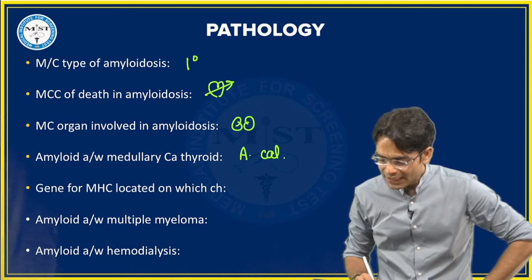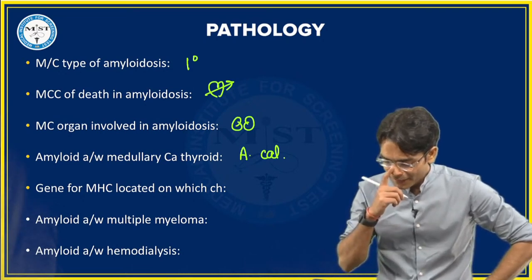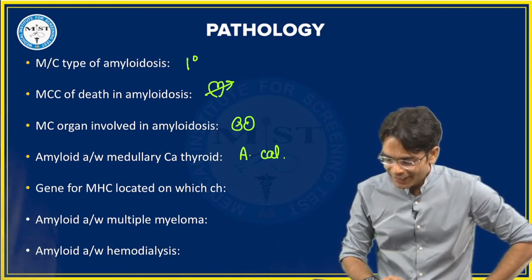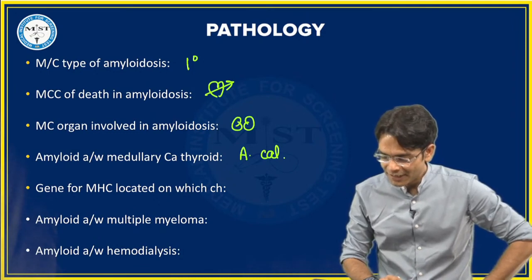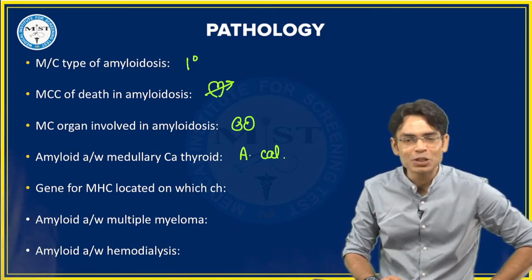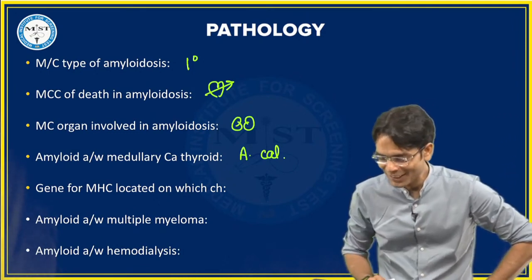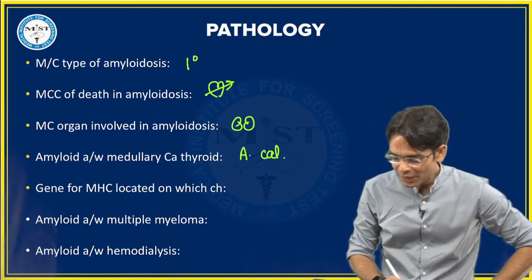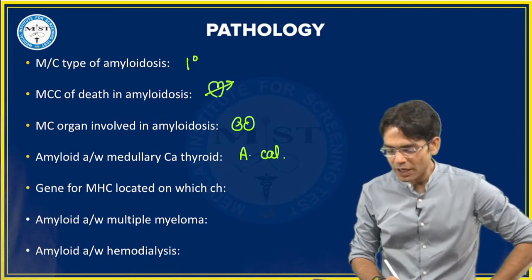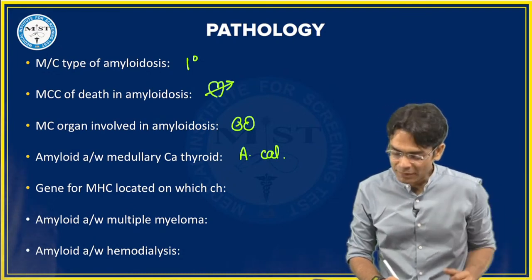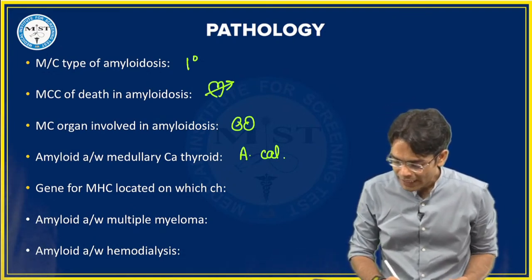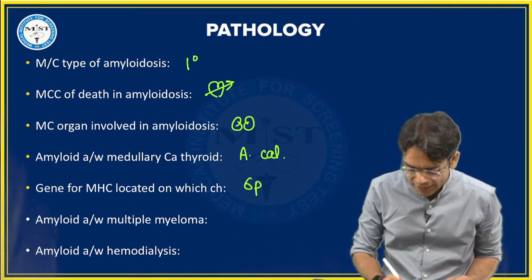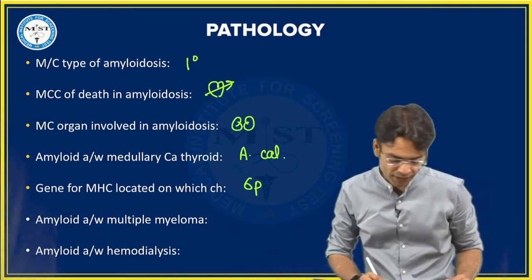Alia, you are right. Gene for MHC is located on which chromosome? Tell me the chromosome number quickly. Yeah, Medico, you are right. It is on chromosome number 6 and in the small arm, 6p.